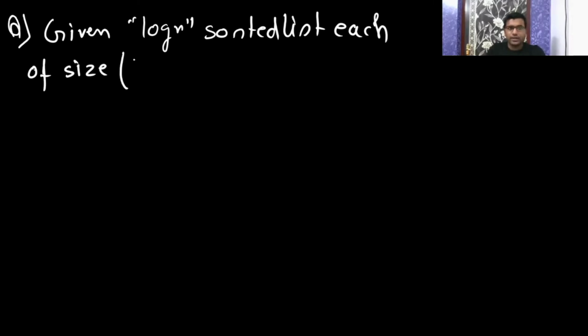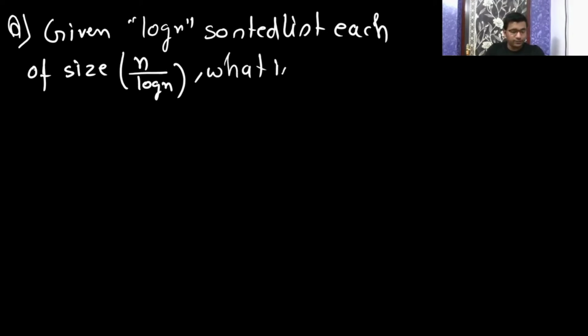Okay, now see the next question. So I've given you log n sorted lists, each of size n log n.